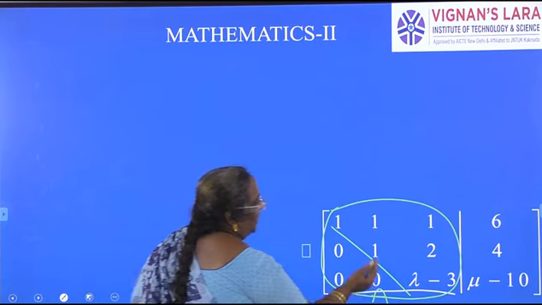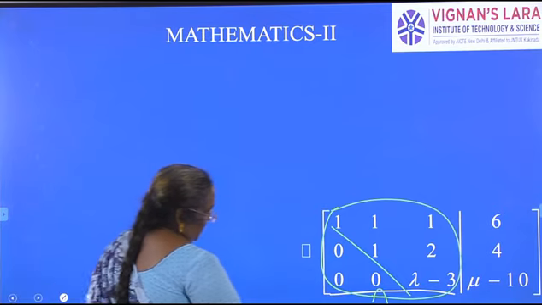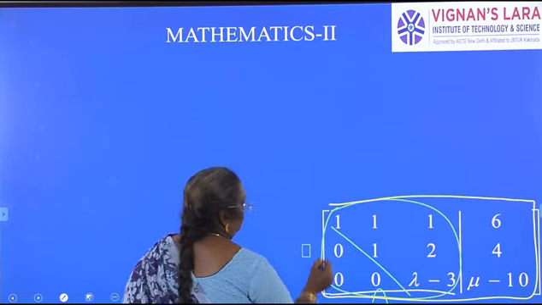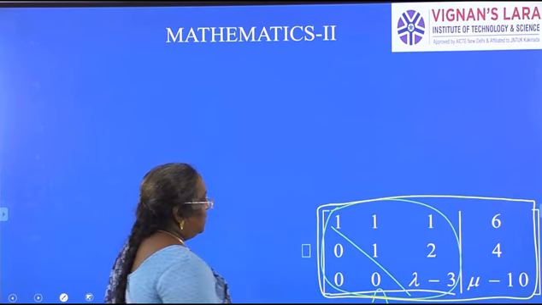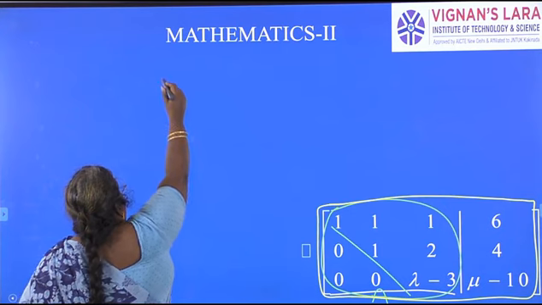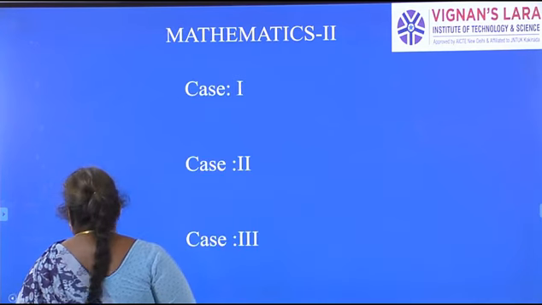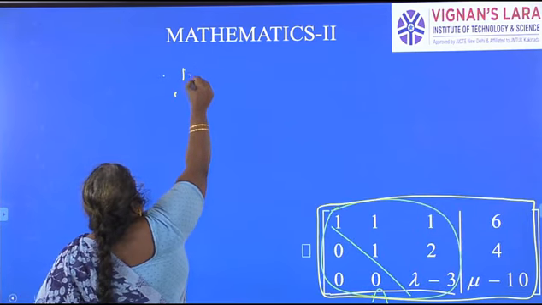So now this is matrix A, and the entire thing is the augmented matrix, including 6, 4 and mu minus 10. So when does the given system have no solution?